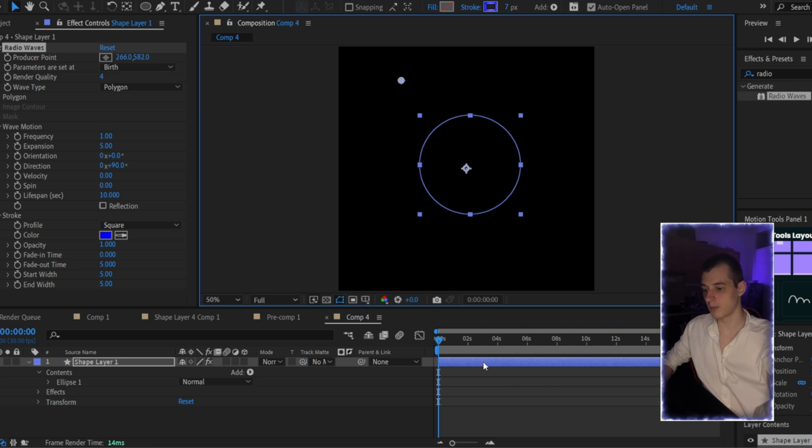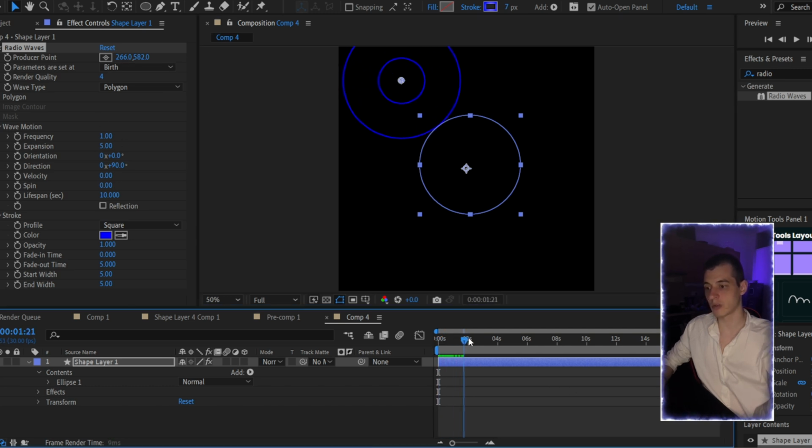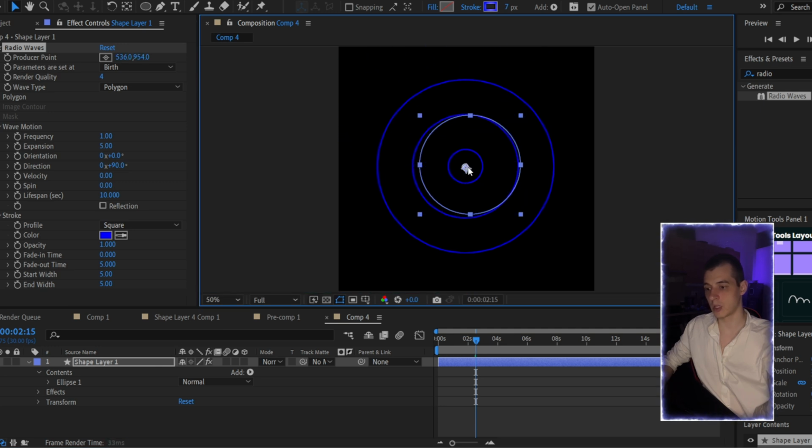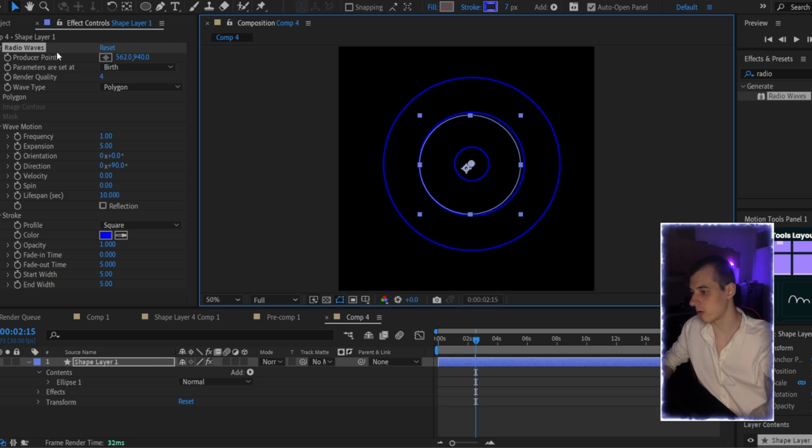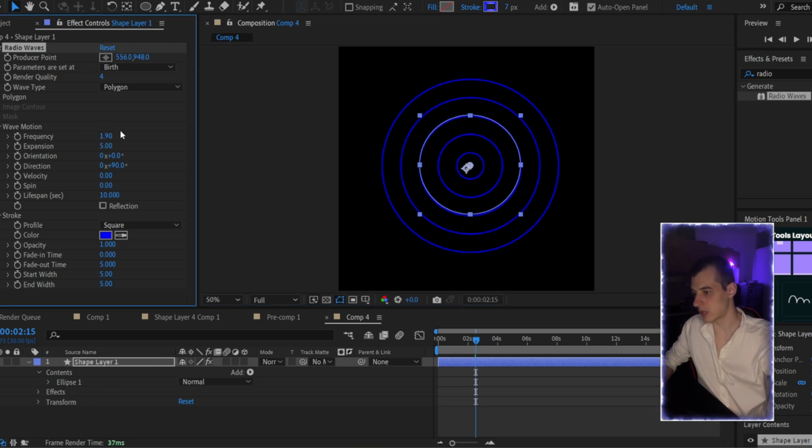So for example, now it goes from this point, yeah. But if we set it here, as you understand, this is the point where our circles will go. Let it be somewhere here. And now guys, I'm going to add some frequency here, and also I'm going to increase the fade out time to maximum here. Maybe not to maximum, but about 100. And here guys, I'm going to decrease the lifespan.